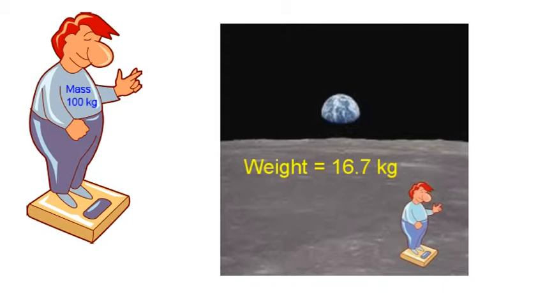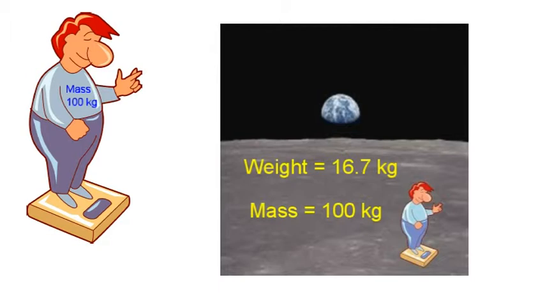Remember, mass is a measurement of the amount of matter in an object, and Alex still contains all of the matter that makes up his body. However, his weight on the moon is much less, so his mass is still 100 kilograms, although on the moon his weight is 16.7 kilograms.